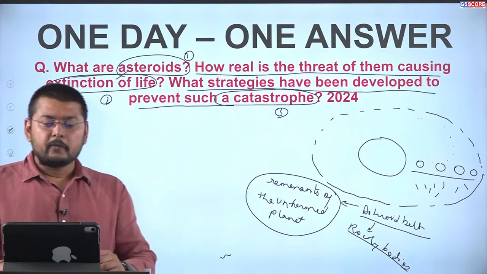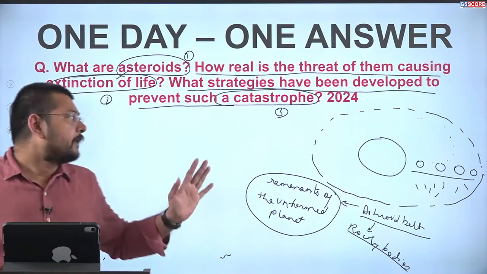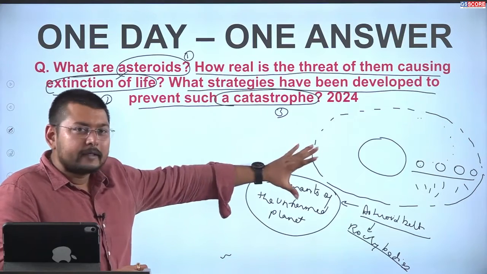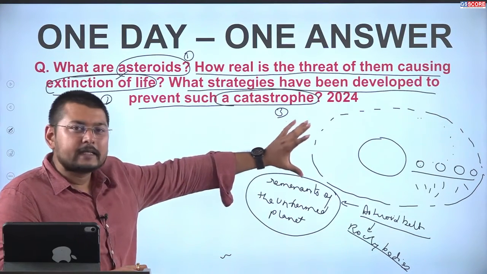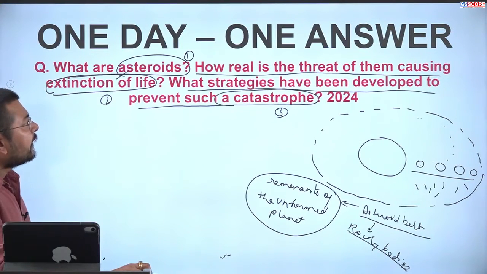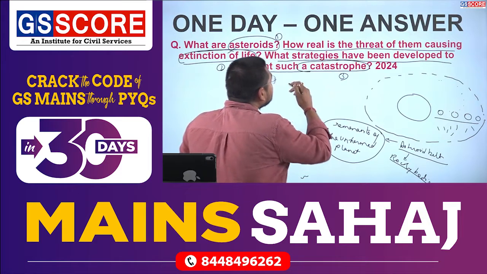The first part of the question is met by drawing the diagram and showing how the asteroid belt is formed according to the scientific view.